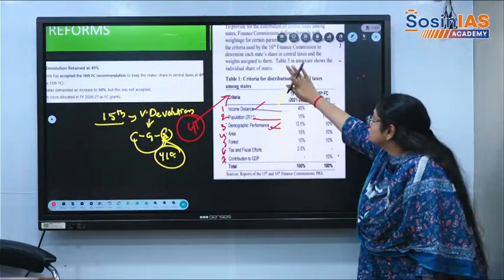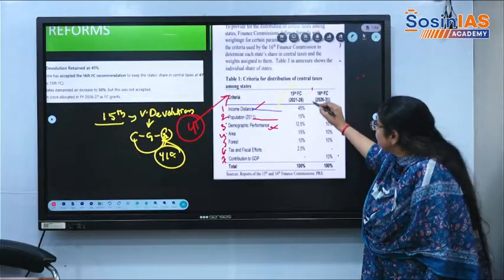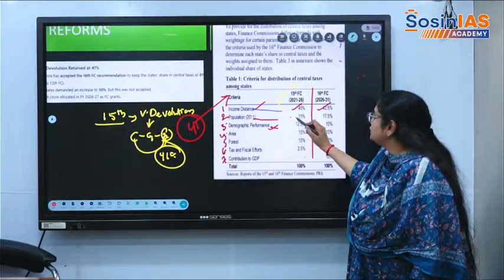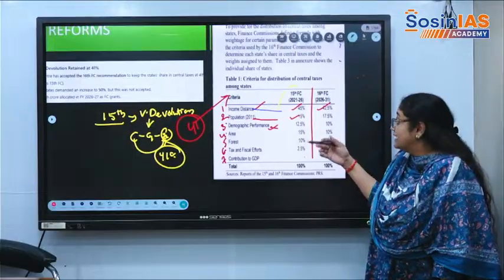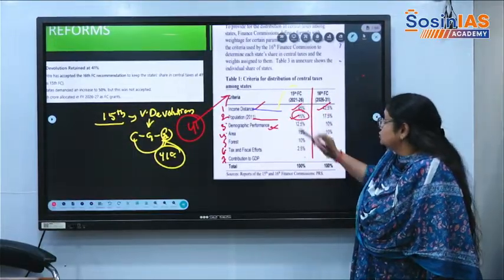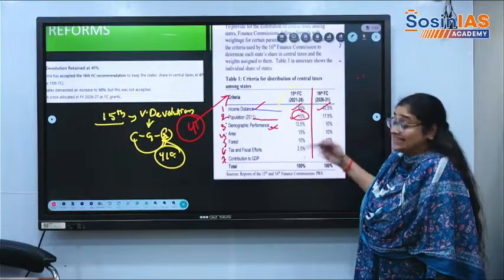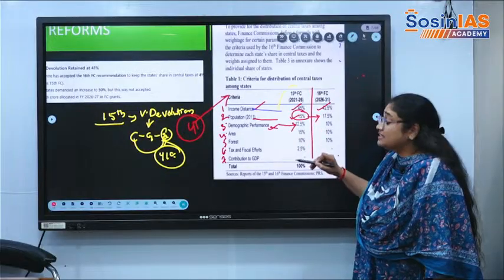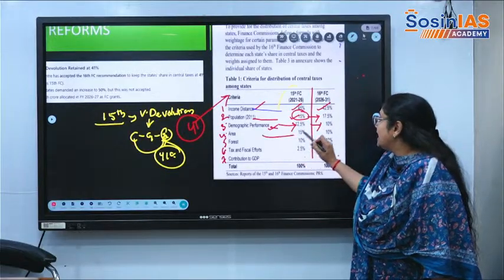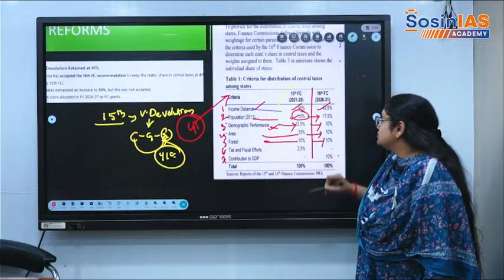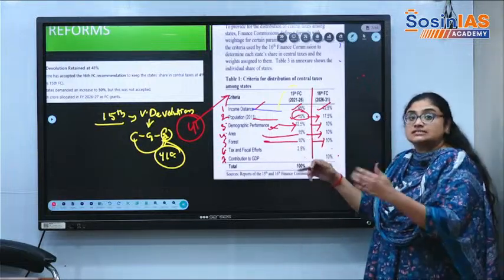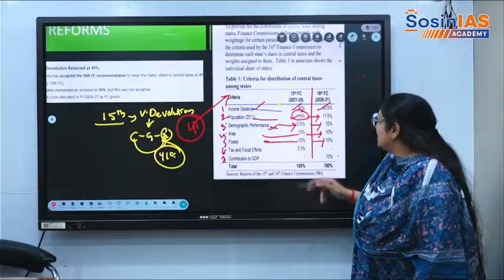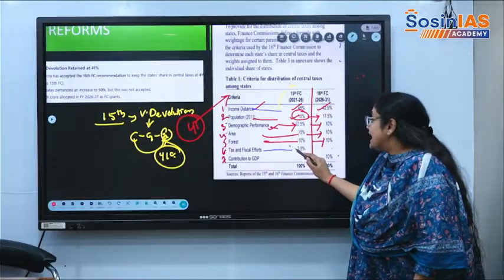So basically there is a change in the percentage. Here 45 to 42.5. Population has increased from 2011 to 2021, the census is yet going on, 15 to 17.5%. Demographic performance 12.5 to 10%. Area has also declined. Forest has also declined. Forest, how much forest is there? Based on that, allocation is done, and it is the same before in the 15th Finance Commission and also in the 16th Finance Commission.